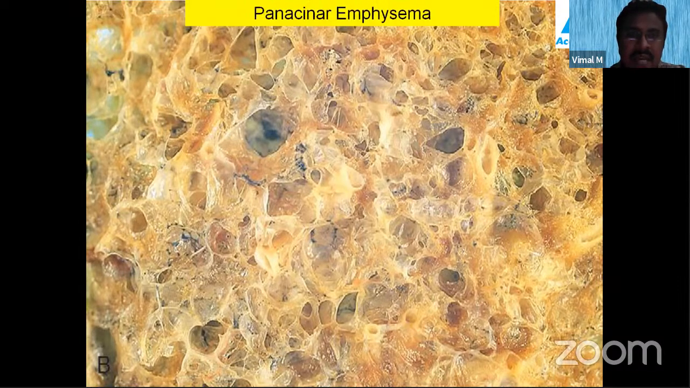Compare the previous picture with this picture. This picture is full of dilated bronchioles. There is no intervening normal lung parenchyma. And this is panacinar emphysema. I told you panacinar means it affects the entire acinus. So you get uniform dilatation of the alveolar spaces in panacinar emphysema. Such panacinar emphysema is common in alpha-1 antitrypsin deficiency.